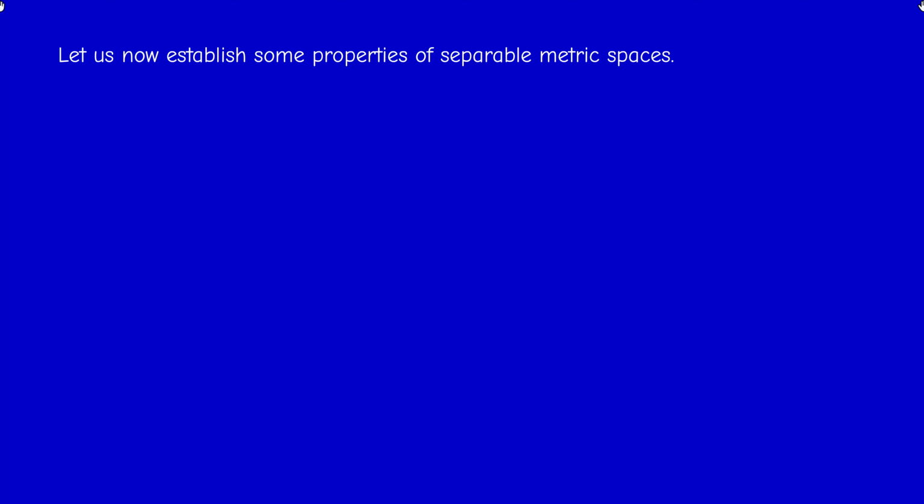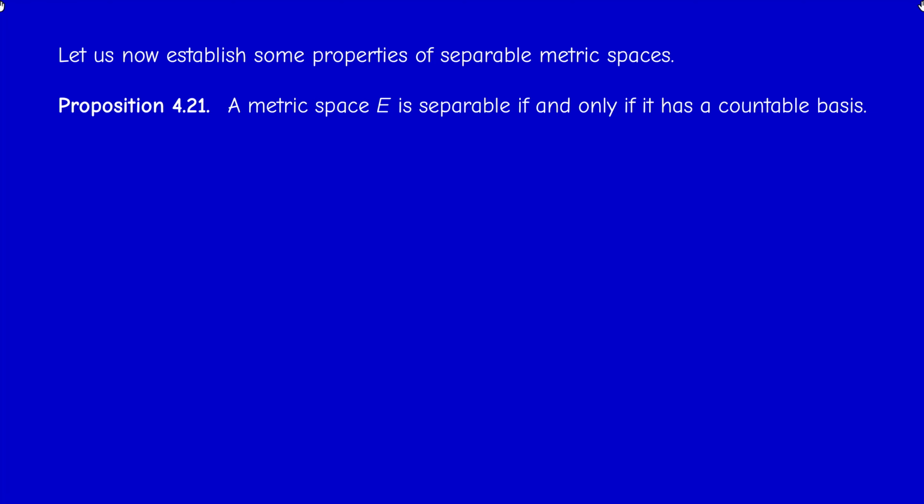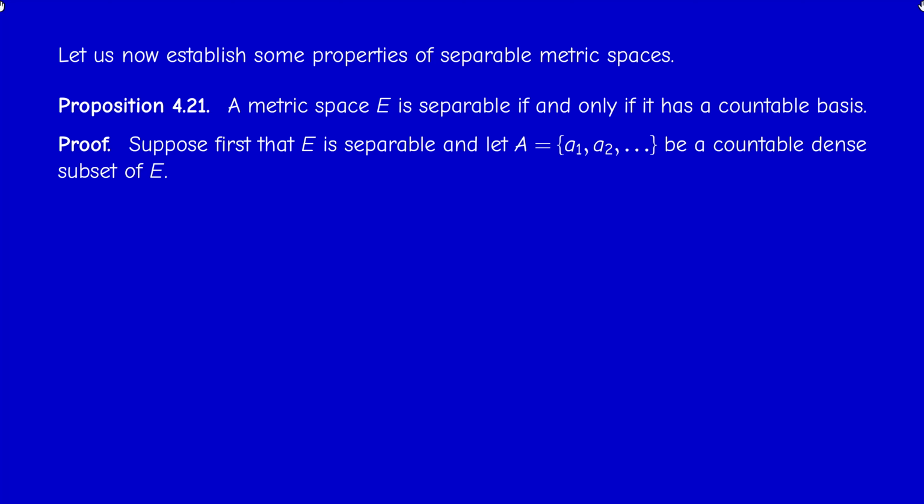Now let us establish some properties of separable metric spaces. First result: a metric space is separable if and only if it has a countable basis. Two implications. Suppose first that E is separable.